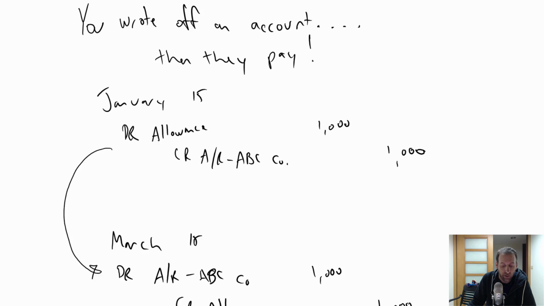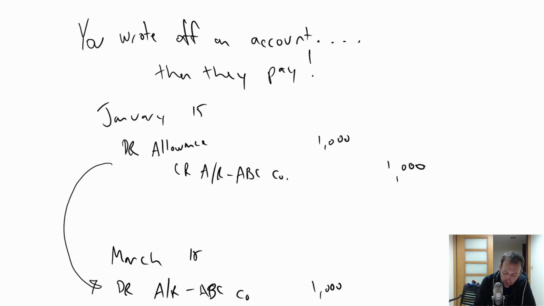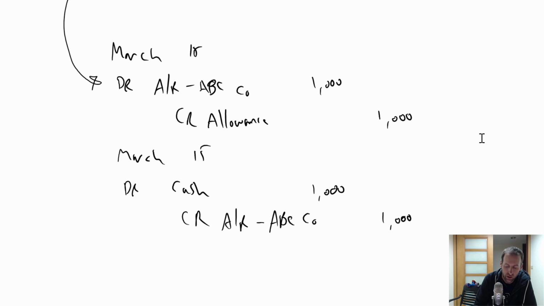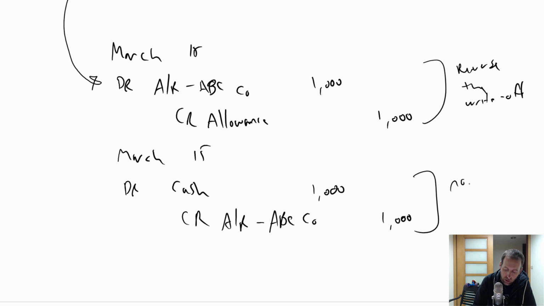So again, I wrote off a company's account. There's my write-off: debit allowance, credit AR, and then they pay. So I say, oh, you know what? That write-off didn't happen. So I reverse the write-off. And then I just do a normal receipt of cash. So that's like a normal payment there.